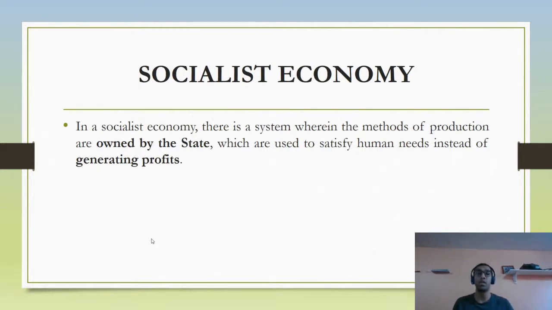And the means of production, what I mean by that is the capital, like the labor involved. For example, the machinery you need in a pencil factory, the rubber, the graphite, the building, the ground below, the electricity, everything here, which is called the capital, is owned by the government. Henceforth, it is called a socialist economy. This should be distinguished from a communist economy, which I will come to later.